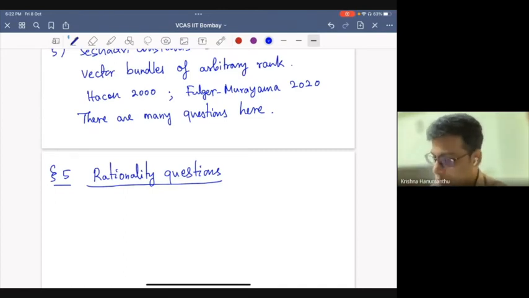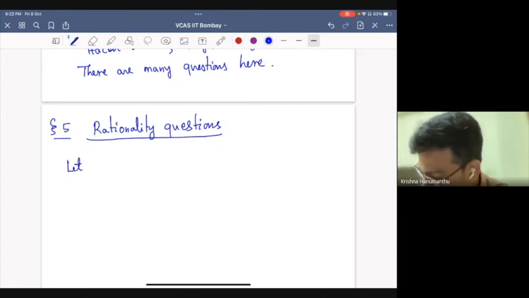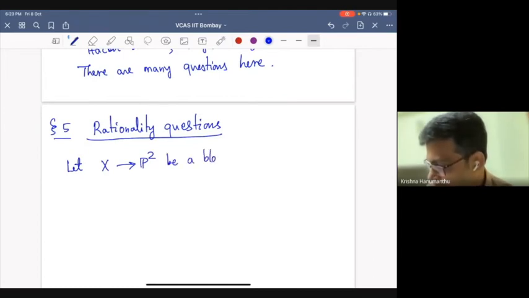So in this last part, I want to restrict my attention to this situation. Let X be a blow up of P2 at, let's say, r general points.